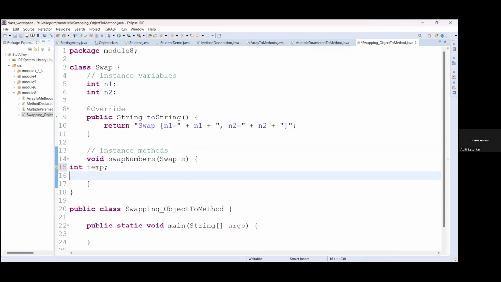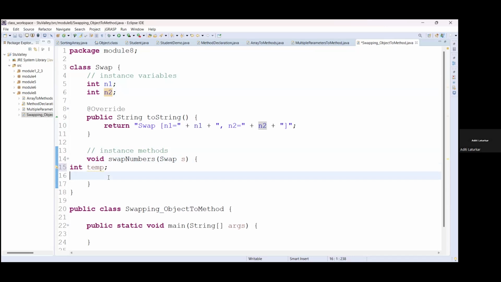Now we have the swap variable object S, which has N1 and N2, its own copy, right? So whatever object we get here as pass by value or call by value will have these two instance variables N1 and N2. So the N1 variable value and N2 variable value will be there in the data object S.